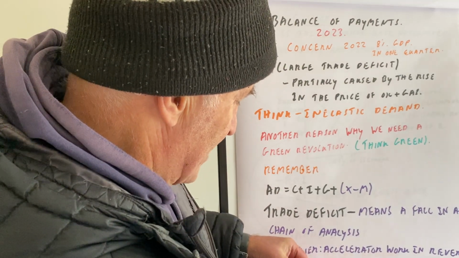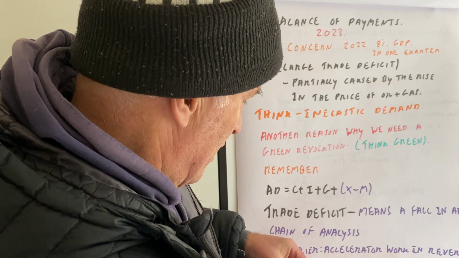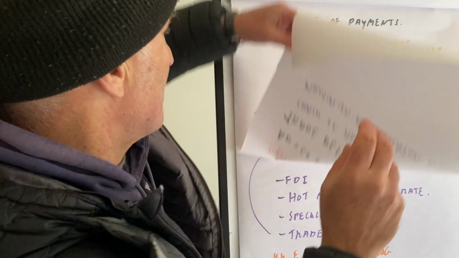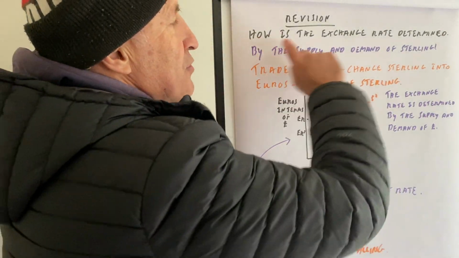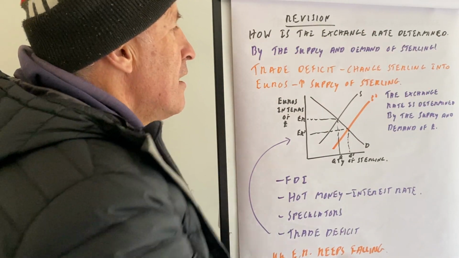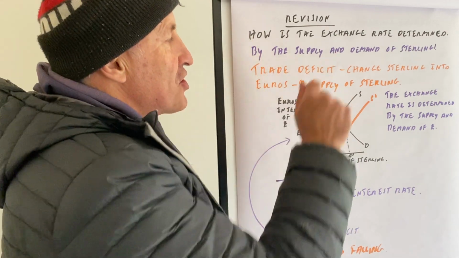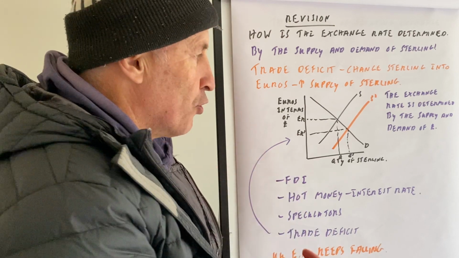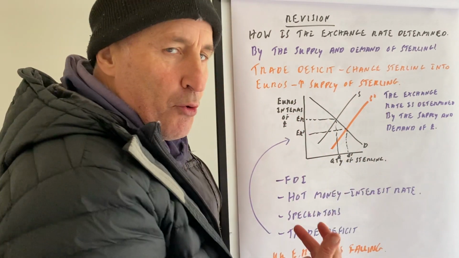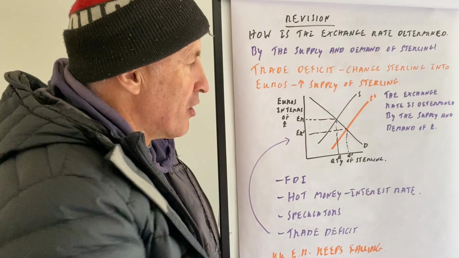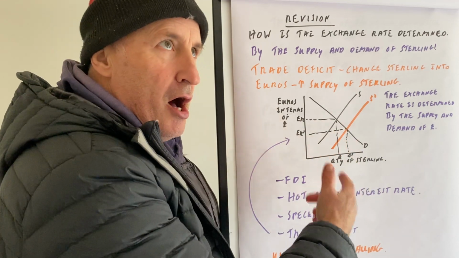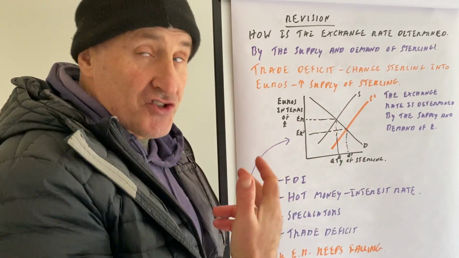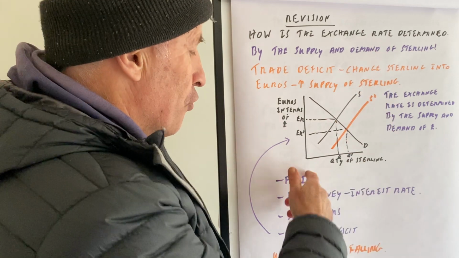Okay, next one on here. If I can open up a bit of paper, my hands are so cold that it's a little bit tricky. How is the exchange rate determined in the UK economy? By the supply and demand of sterling. So in the UK, we have a trade deficit, which means our imports are greater than our exports. The supply curve is linked to imports. Because if we want to buy an import from Europe, we have to change our sterling into the euro. So therefore, there will be a greater supply of sterling. So therefore, the exchange rate will fall.